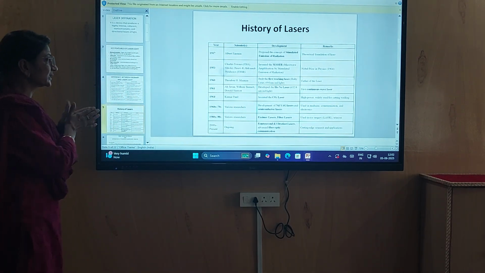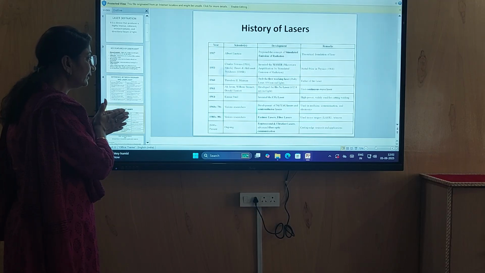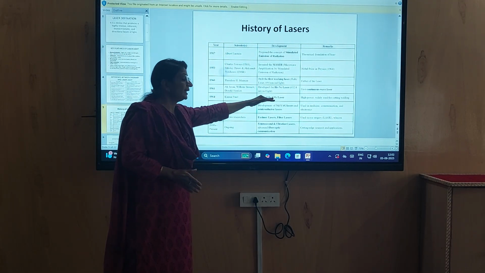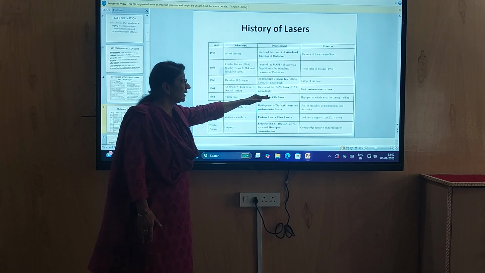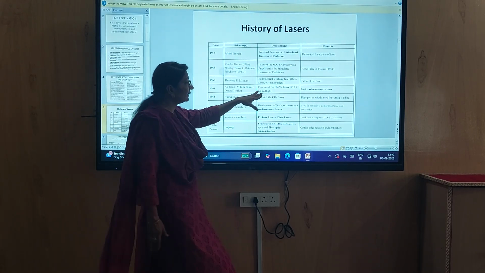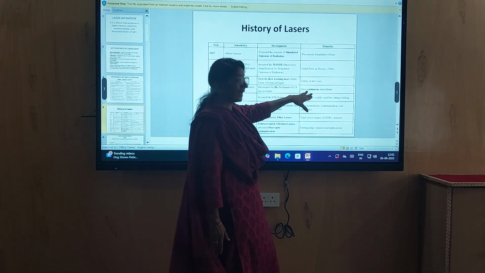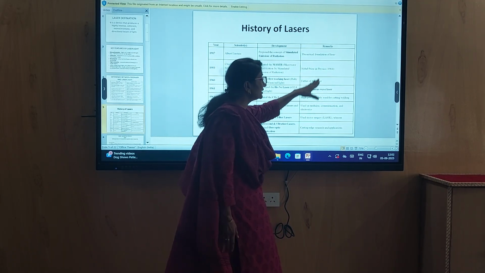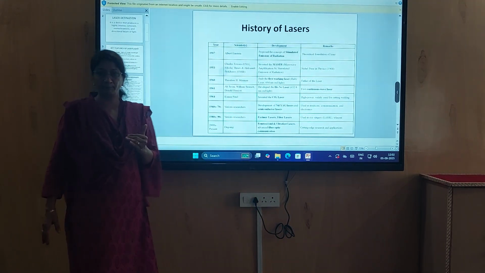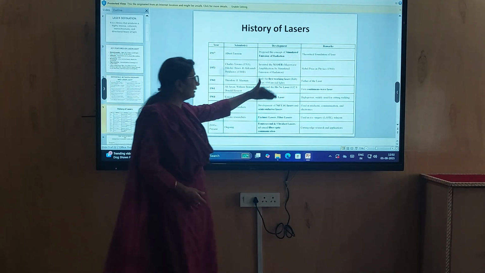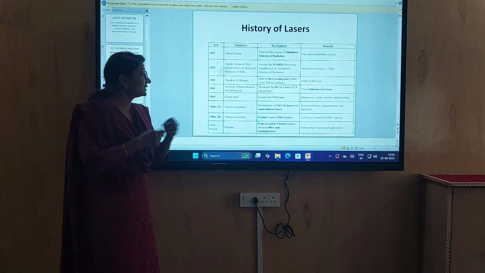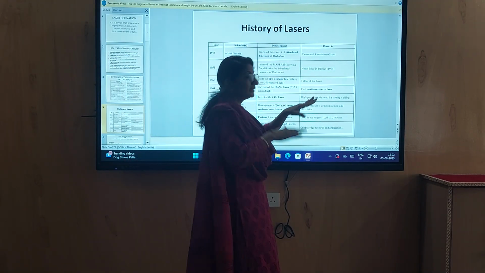Then in 1961, Ali Javan and William Bennett developed the helium neon laser. After the ruby laser, the helium neon laser was invented by William Bennett. The wavelength of that light was 632.8 nanometer. It was the first continuous laser beam. In the ruby laser the light comes in the form of pulses, but the helium neon laser is a continuous wave laser.